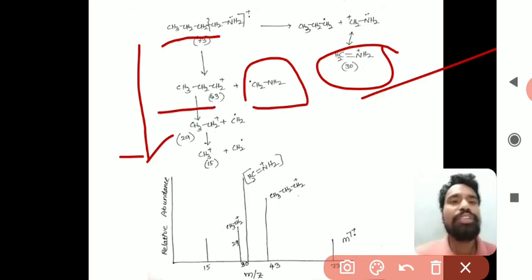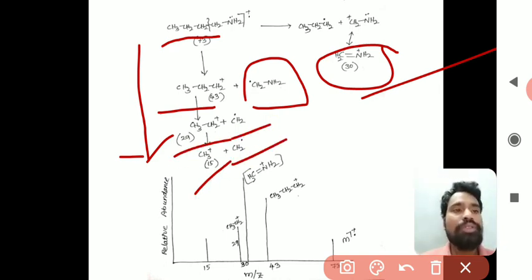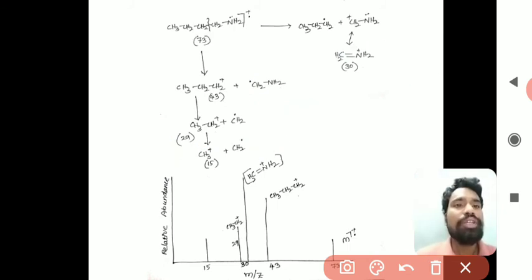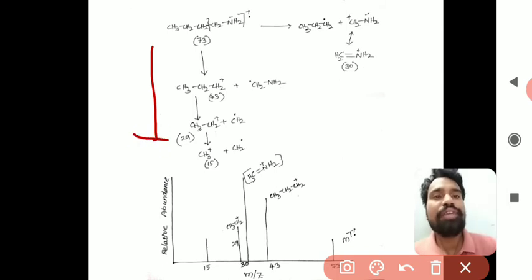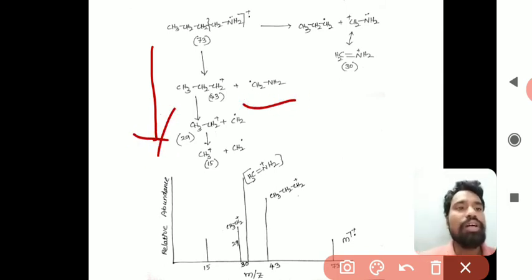Then you get CH3CH2CH2+, the propyl cation, with m/z value 43. By losing CH2 it forms the ethyl carbocation, and by losing CH2 again it forms the methyl carbocation. This second fragmentation process is less favorable because here the functional group is leaving as a radical.